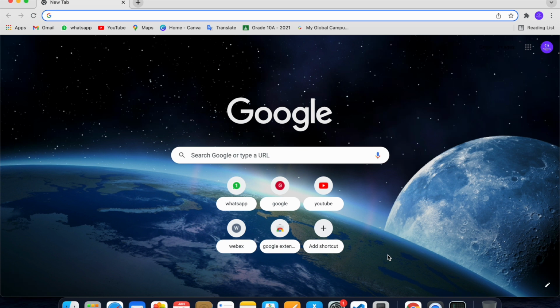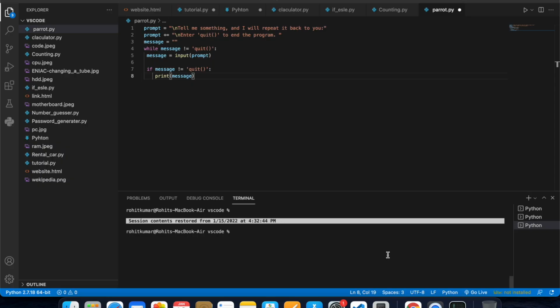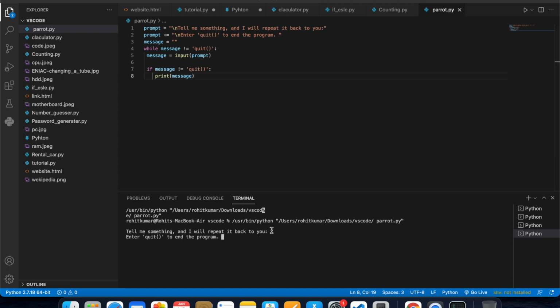For example, the following while loop counts from 1 to 5. In the first line, we start counting from 1 by setting the value of current number to 1. The while loop is then set up to keep running while current number is less than or equal to 5. The code inside the loop prints the value of current number and then adds 1 to that value with the current number.